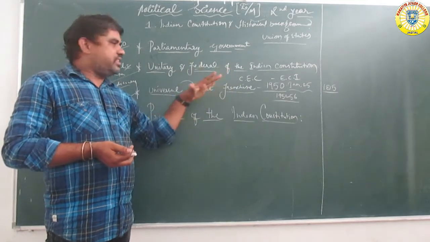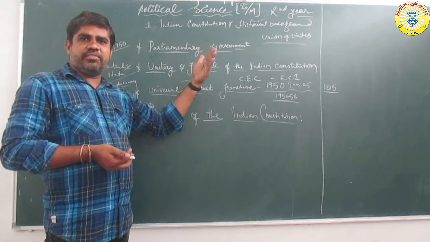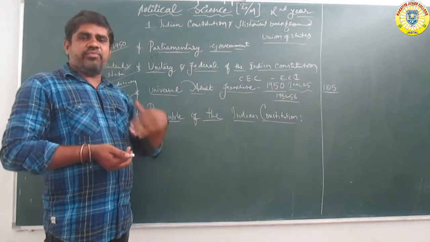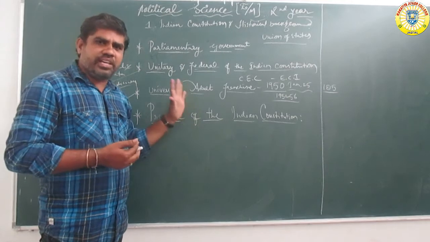Compared to other countries, for example the United States, elections are conducted every 4 years.